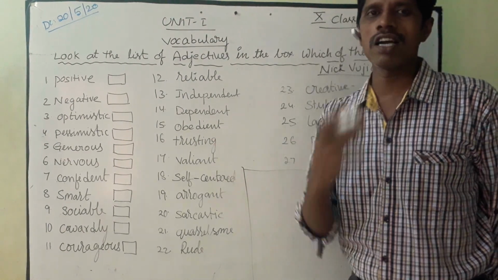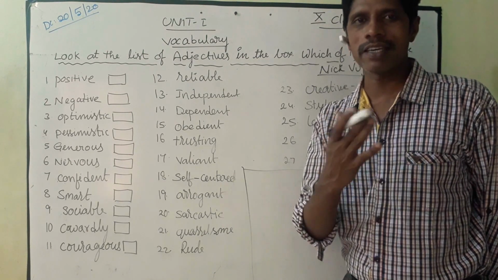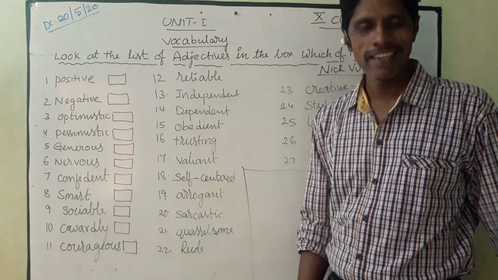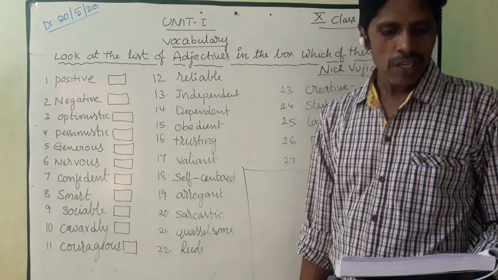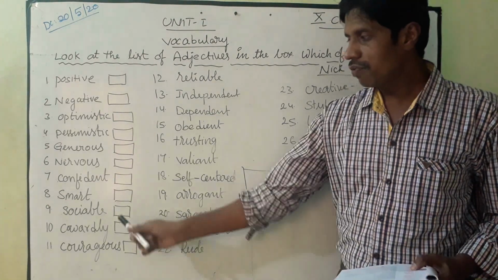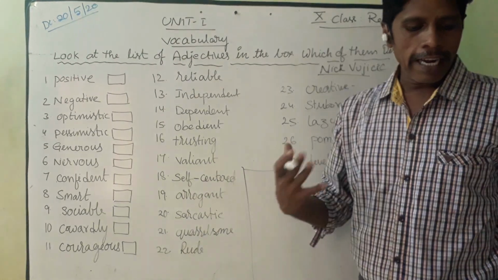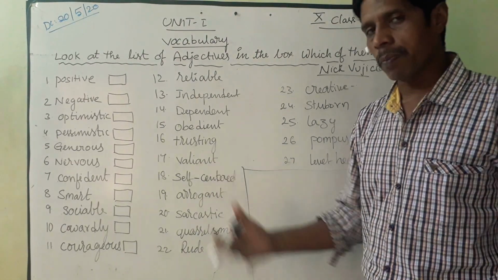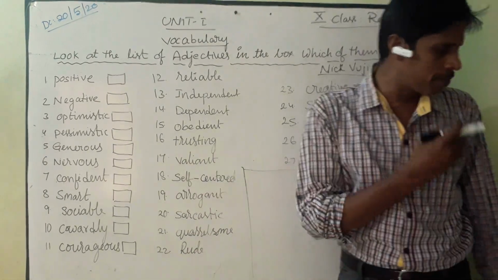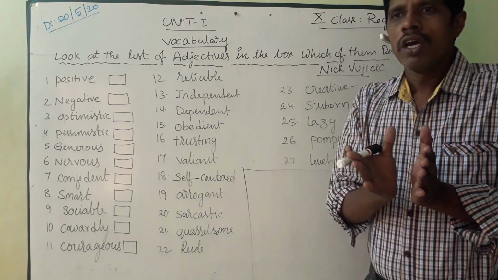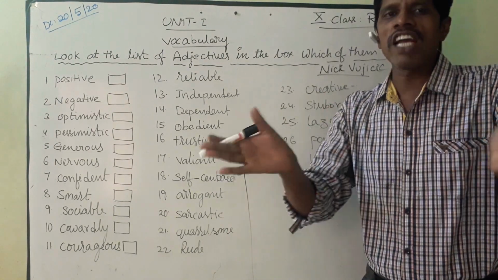I think you are also very smart students, smarter than your teachers, right? And next, sociable. The word sociable means friendly and enjoying being with other people. A sociable person moves with people freely.